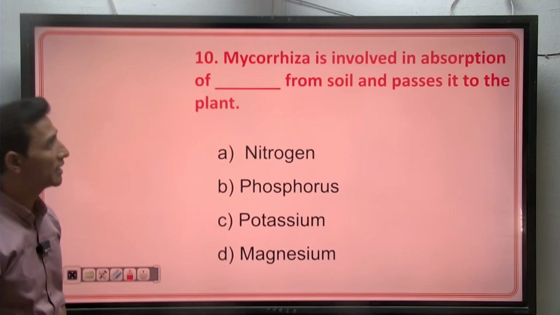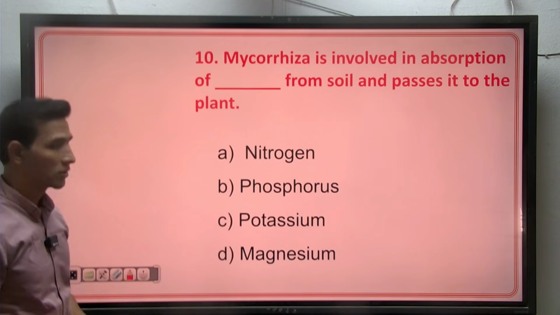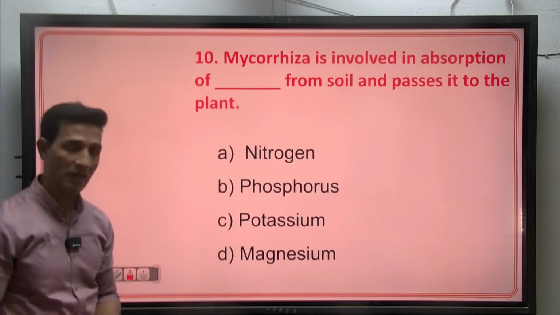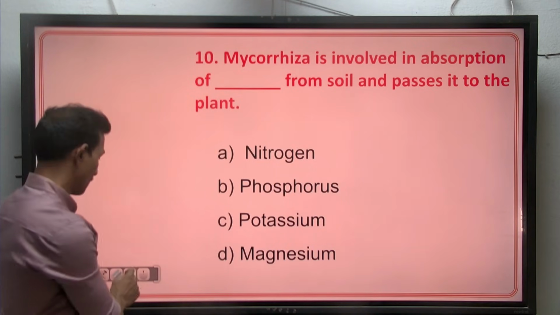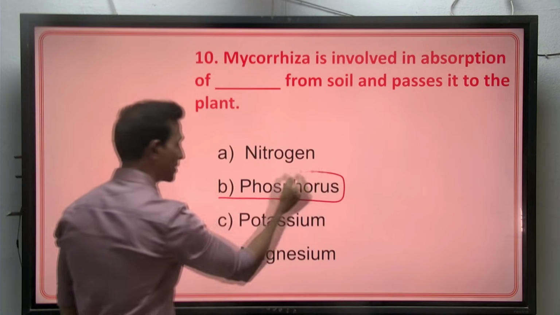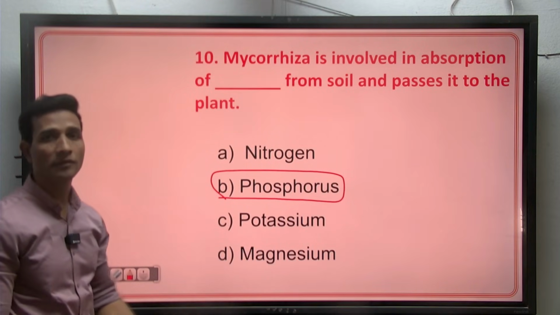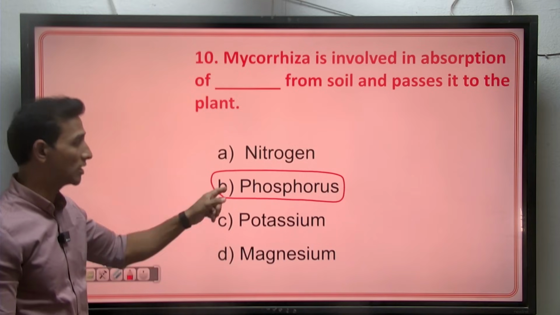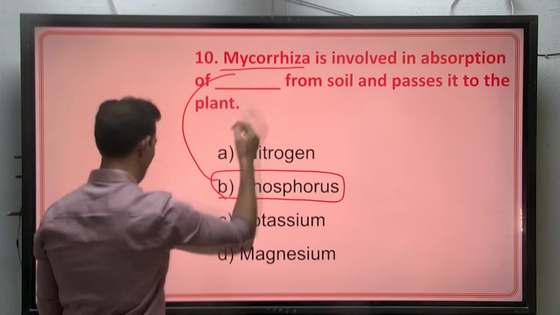Mycorrhiza is involved in absorption of phosphorus. This is a symbiotic association. The roots of gymnosperms have an association with the fungi, where this fungi will absorb phosphorus from the soil and pass it to the plant. In turn, the plant will supply nutrition to the fungi. So phosphorus is supplied by the mycorrhiza.